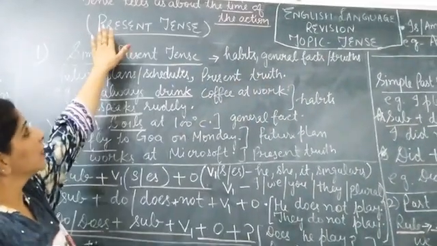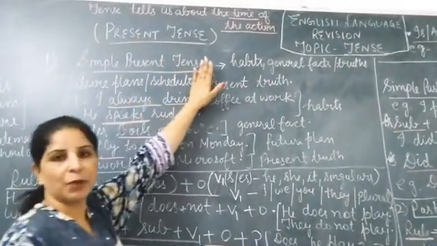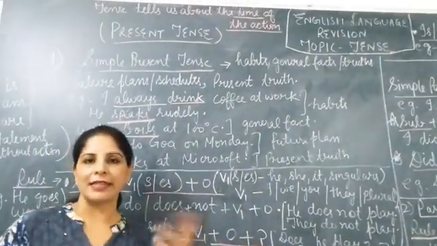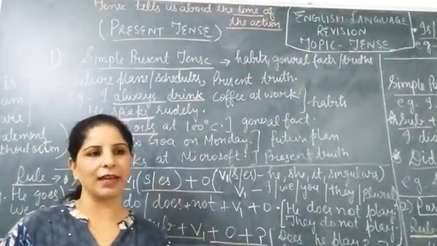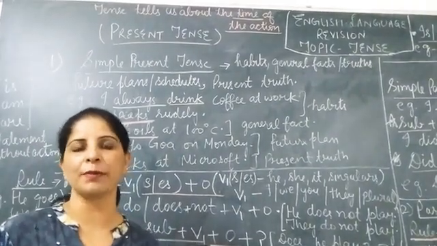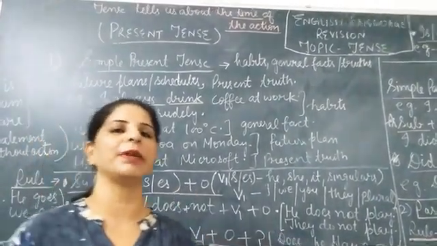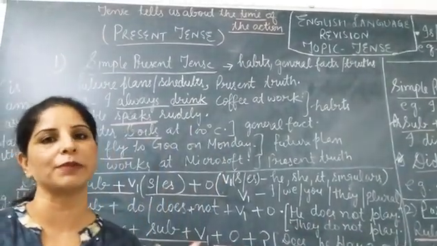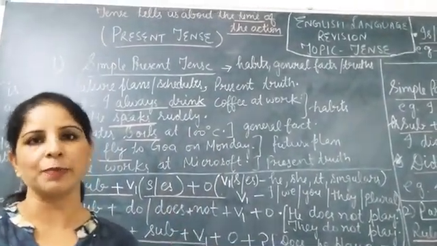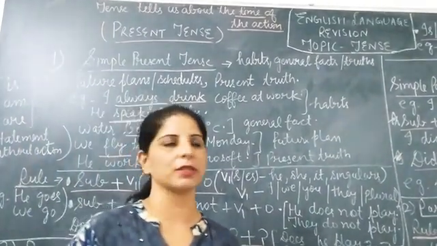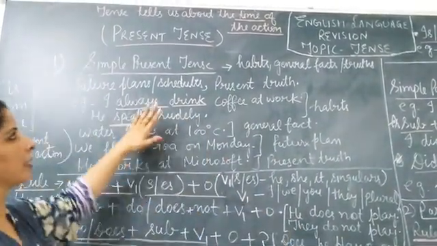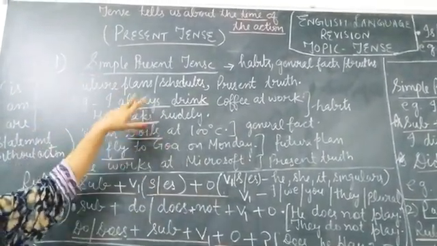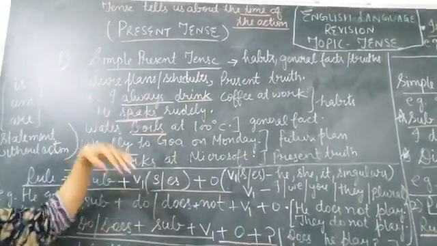Tense tells us about the time of the action, that when some action has taken place, or whether the action occurs in the present time or will take place in the future time. Based upon that, we have three types of tenses: present tense, past tense and future tense. Today we will be discussing the present tense and past tense, two kinds, simple and continuous.